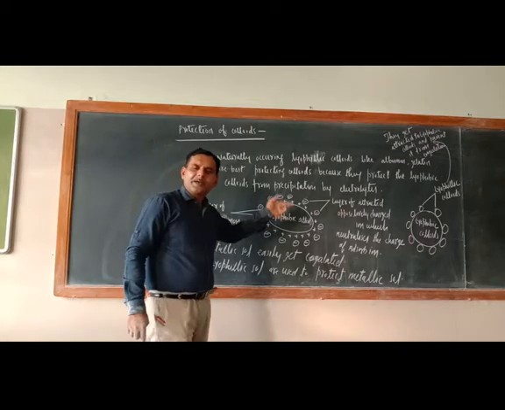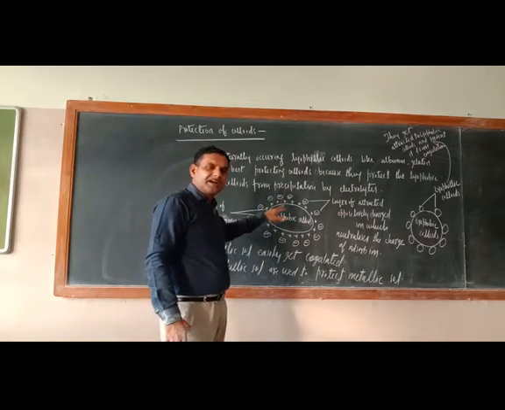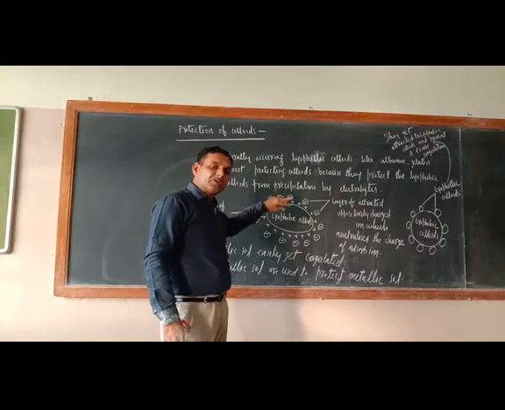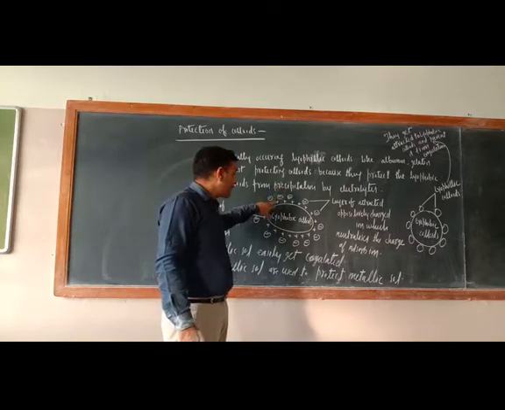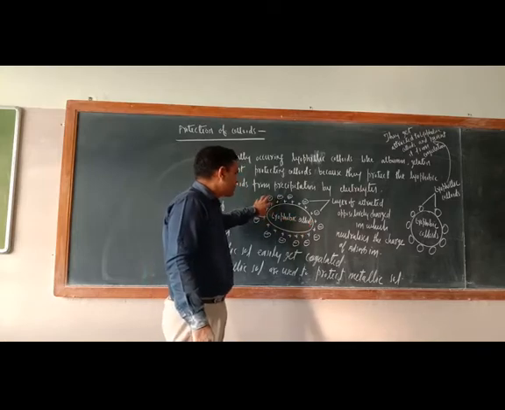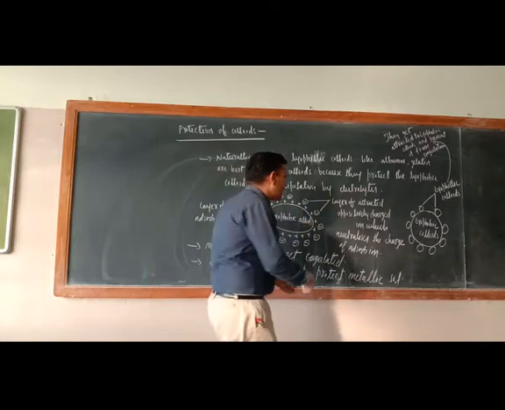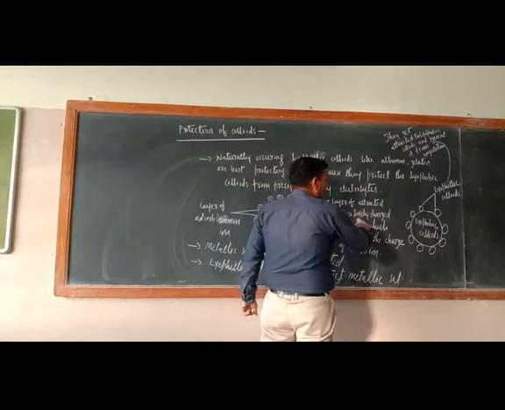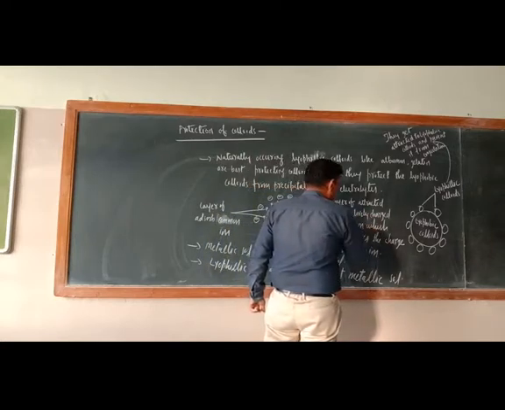Now if an excess amount of electrolyte has been added, a positively charged ion from the same electrolyte will be attracted toward this layer, and the layer of attracted ions neutralizes the charge of the adsorbed ion.